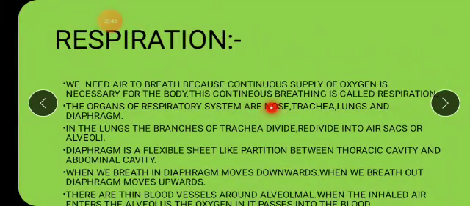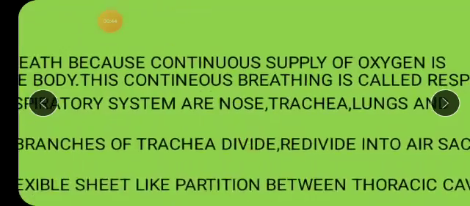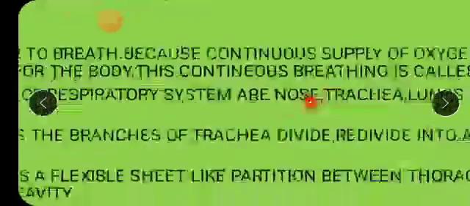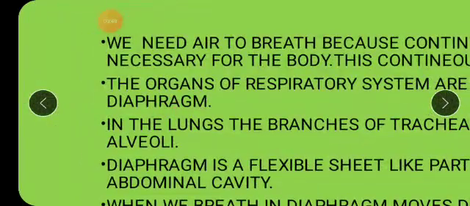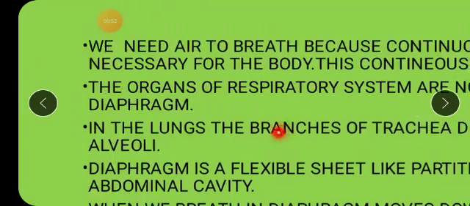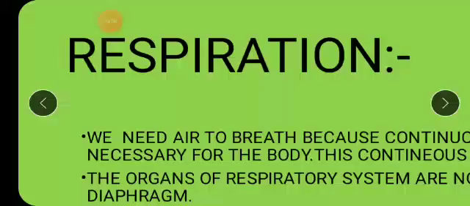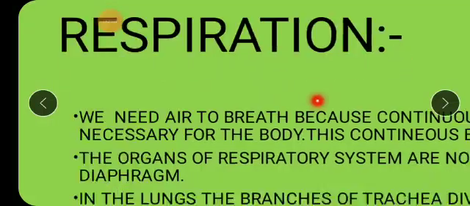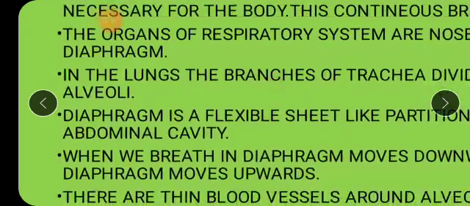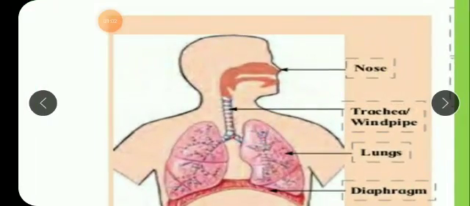Yes, it is nose, trachea, lungs, and diaphragm. Okay, in the next picture we are going to see the diagram of the respiratory system, but let's first understand what is the meaning of respiration. So basically respiration is what, children? Breathing in and breathing out. Okay, yes, let's see. It will become more clear in the diagram.